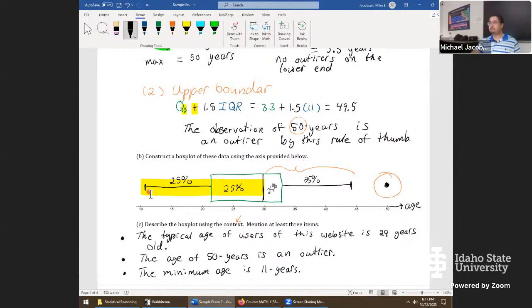So anything you could say about the display of the data that's true, that's interesting, is definitely worthy. 3 items is kind of low, but about right for an exam. So any 3 items would definitely qualify for a good solution. When it says mention the context, really all we're referring to is a correct solution on this has to say something about age, because this is about ages.